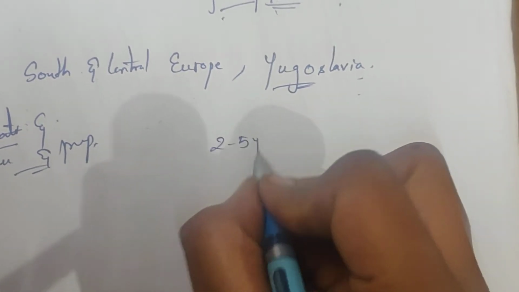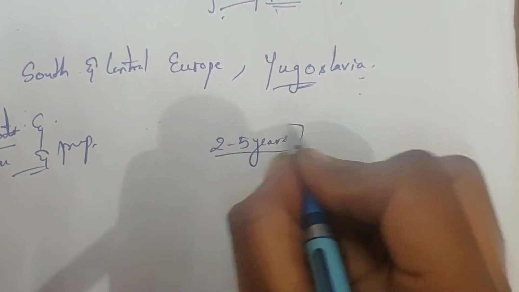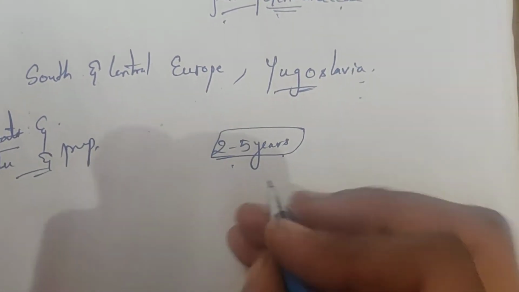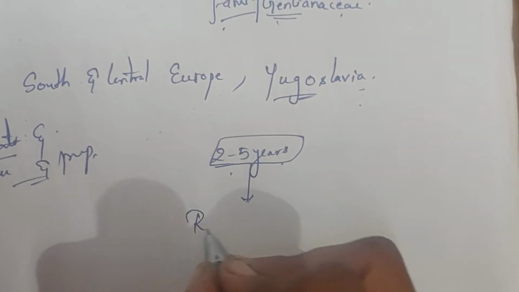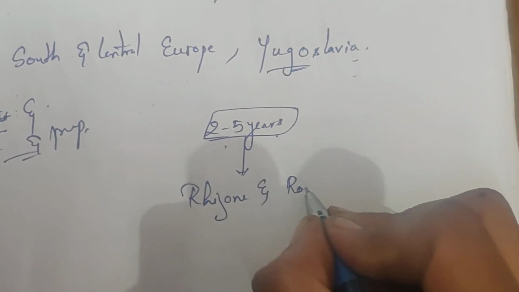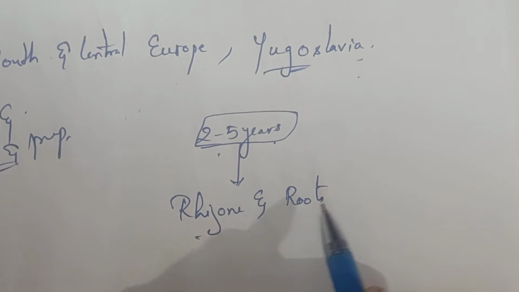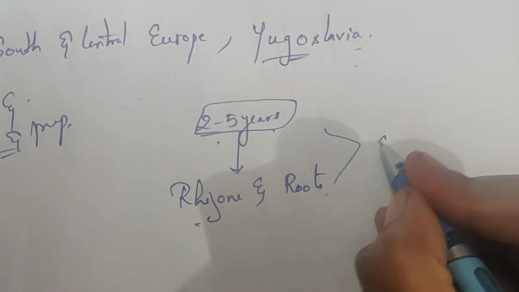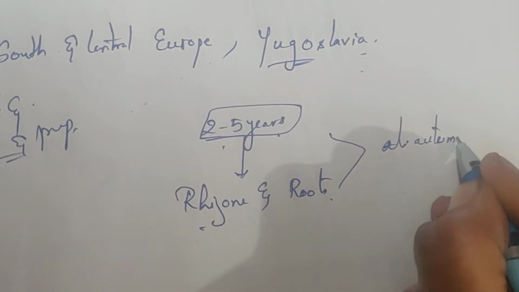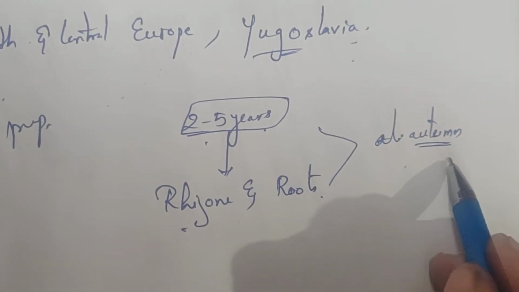Here 2 to 5 year old plants are selected. From that the rhizomes and roots are collected. This collection is done in the autumn season only.